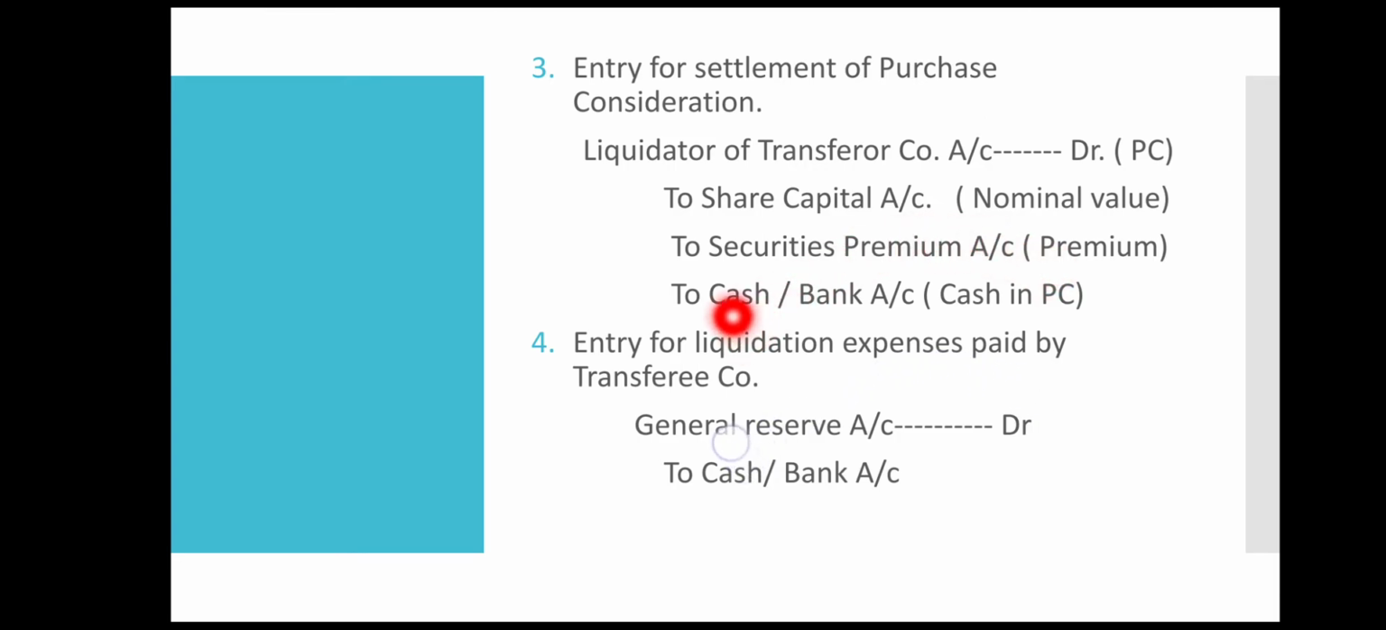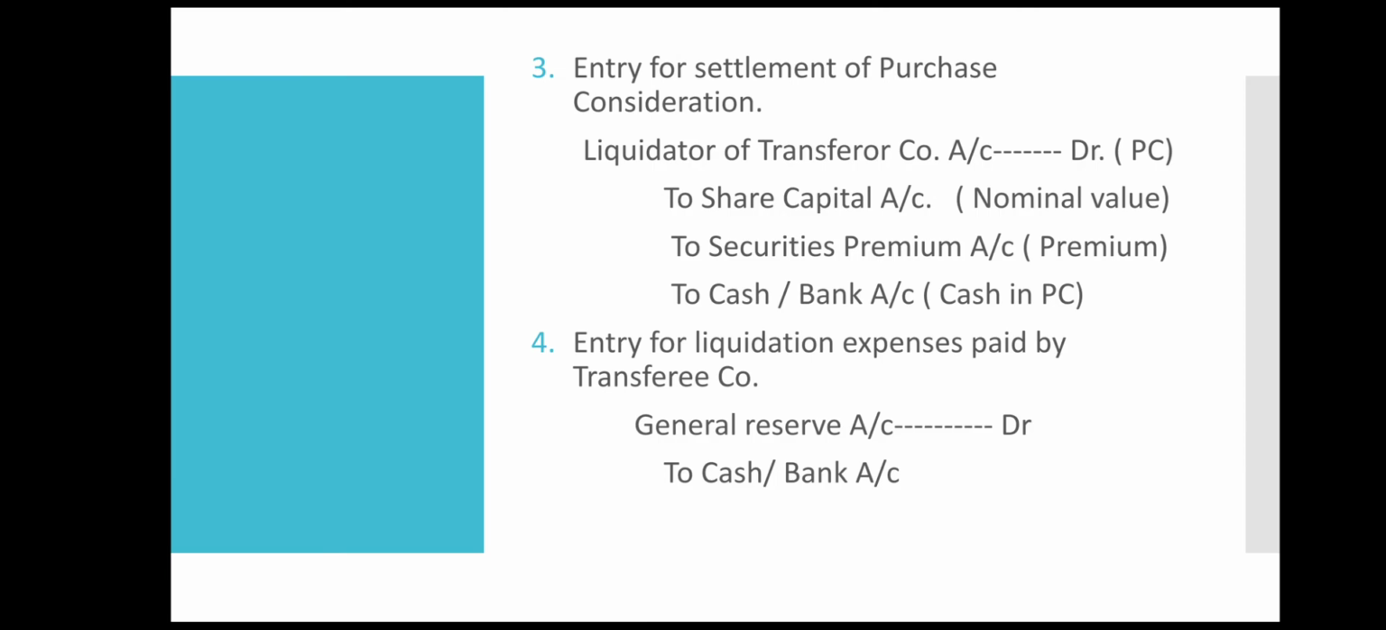And if some amount is paid in the form of cash, even that can be considered. Now, let us assume that if the purchase consideration is paid only in the form of shares, then only these 2 points will be considered, that is liquidator of transferor company account debit with the amount of purchase consideration to share capital account. These two comes only if the shares are issued at a premium or if cash is paid for purchase consideration. I hope you have understood this entry.